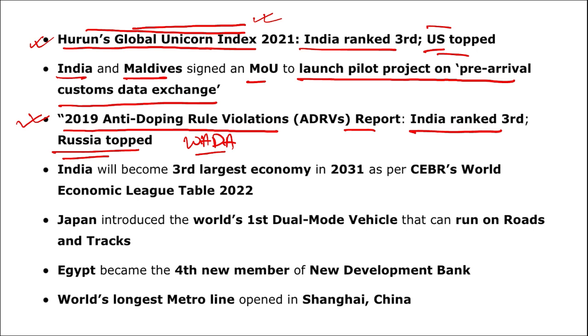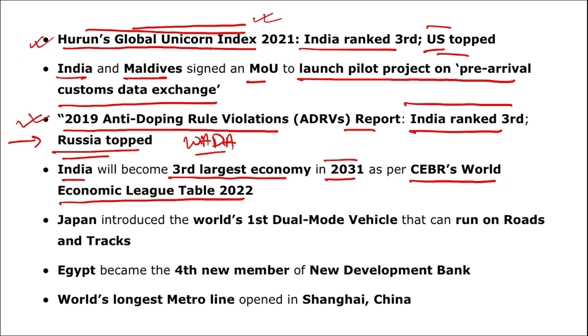So anti-doping rules violation report, rank of India was 3rd and the country that topped it was Russia. Next comes, India will become the 3rd largest economy in 2031 as per the CEBR's World Economic League Table 2022. Japan introduced the world's first dual mode vehicle that can run on both roads and tracks.